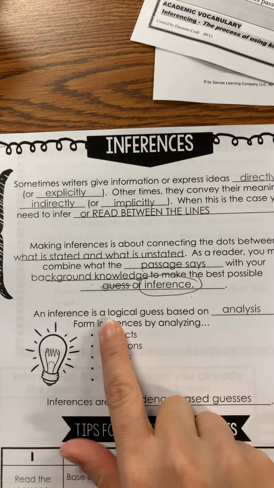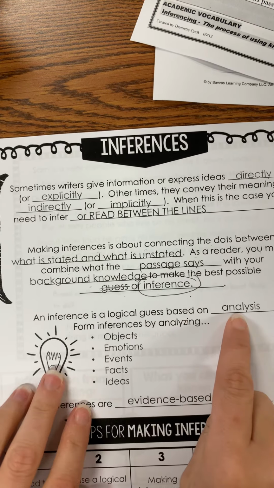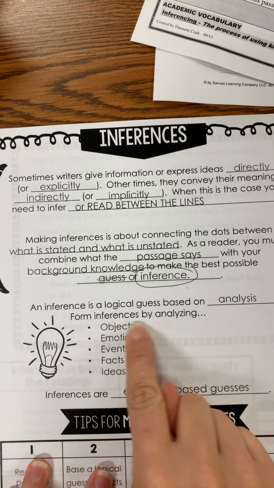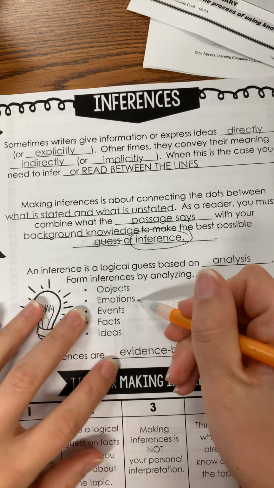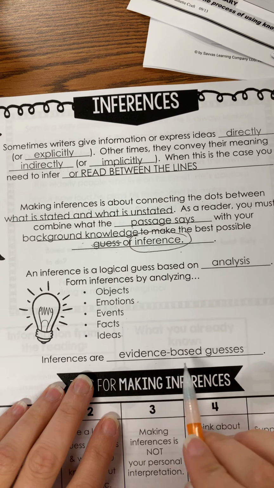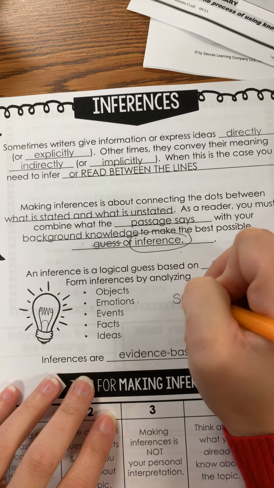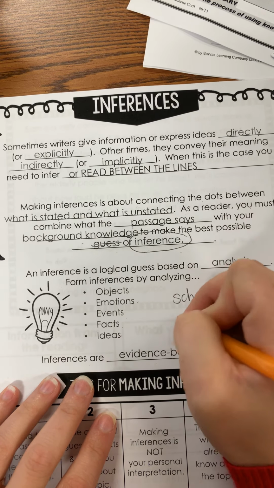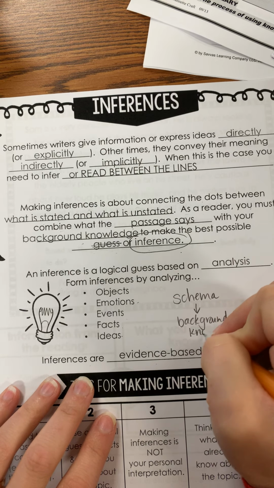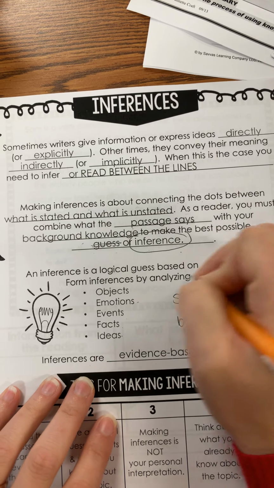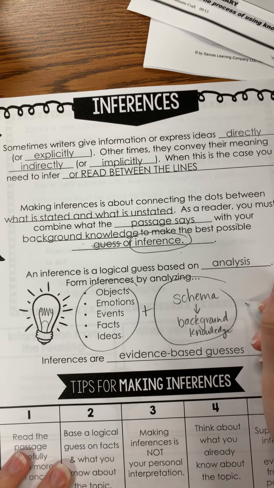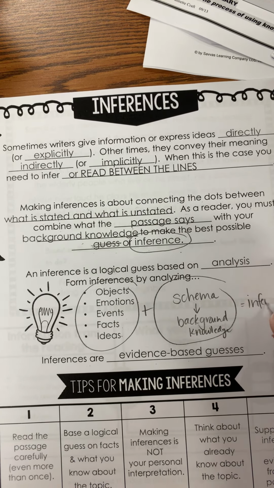Okay, an inference is a logical guess based on analysis. So you're analyzing something, you're putting pieces together. Form inferences by analyzing objects, emotions, events, facts, ideas. Inferences are evidence-based guesses. And remember, we talked about your own schema, which is your own background knowledge. That's another part. That's what's in your brain. So this is what you have to offer, and this is what's going to be in your reading. So you put those two together, and you will get your inference.